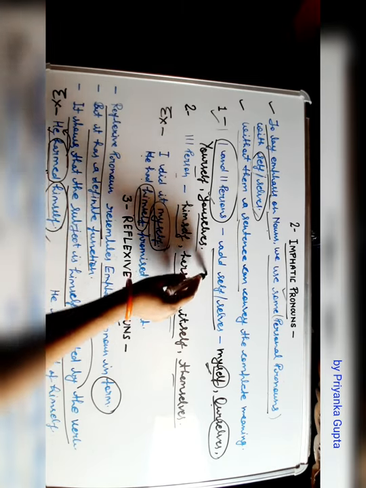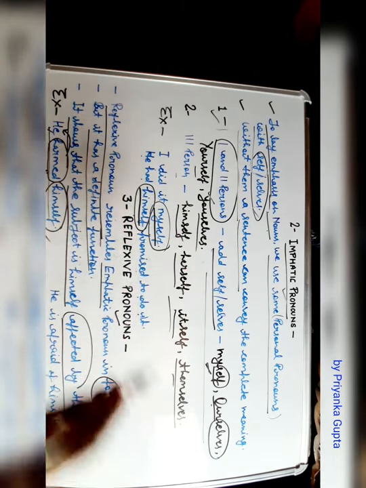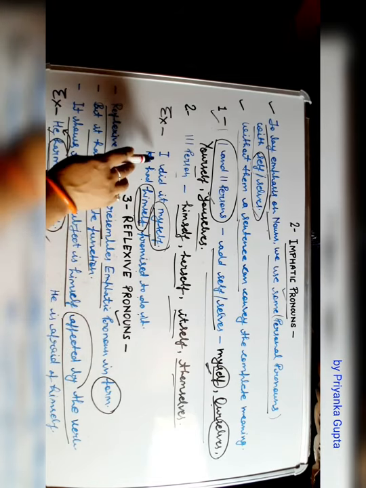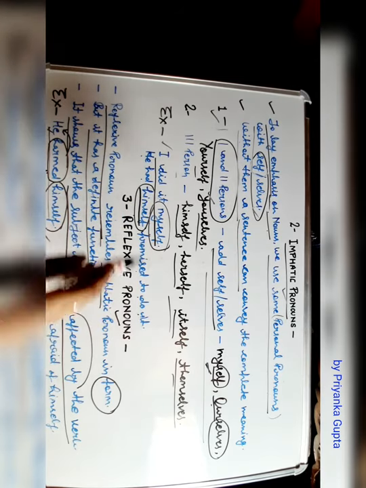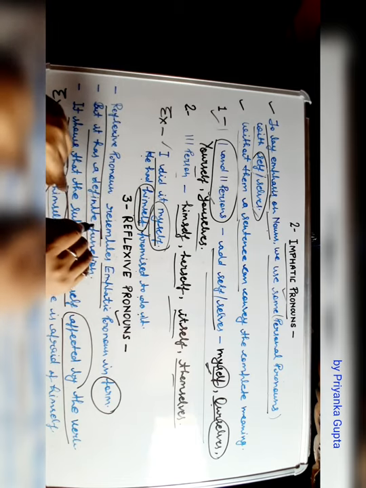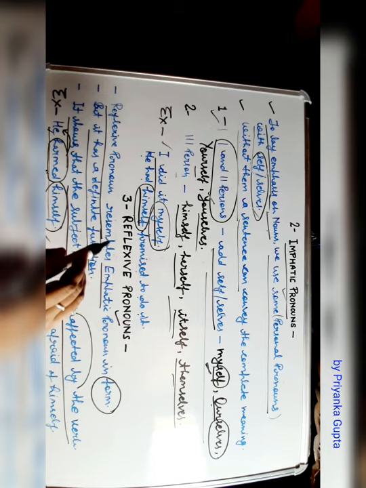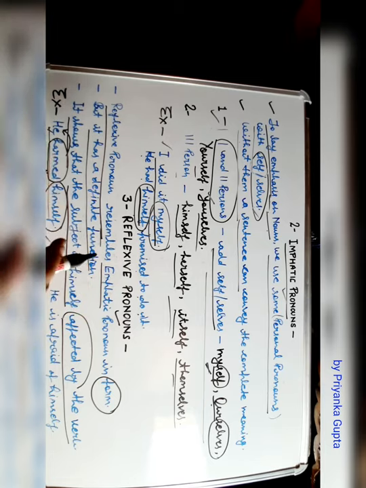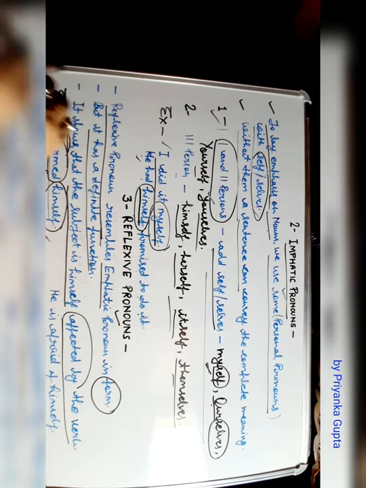Yes, these are your personal pronouns with the addition of self or selves. This is the first example. I did it myself. It means I did it myself. Clear? So the meaning of this sentence is he had done the work himself. Clear? Come to the next.